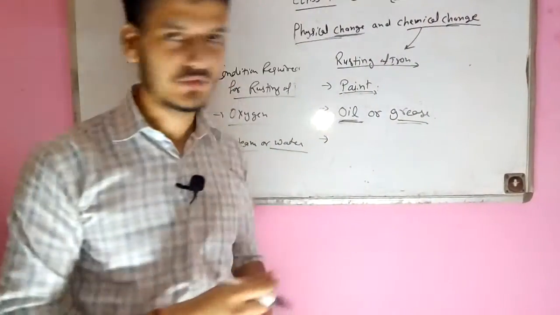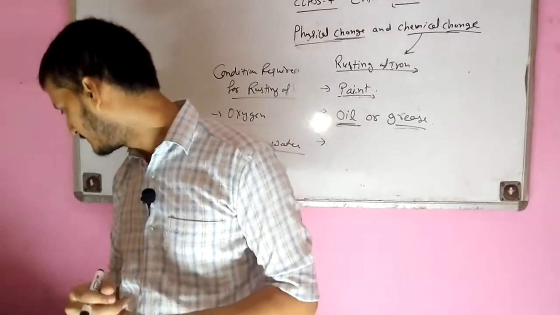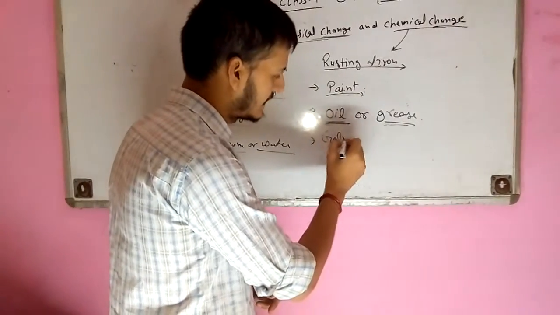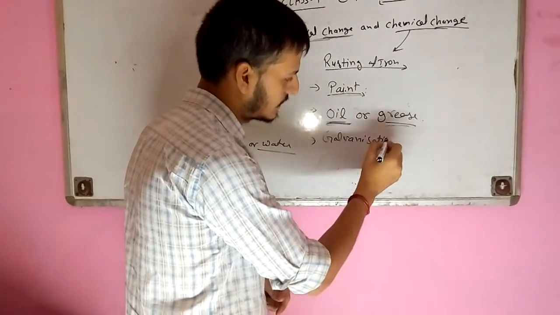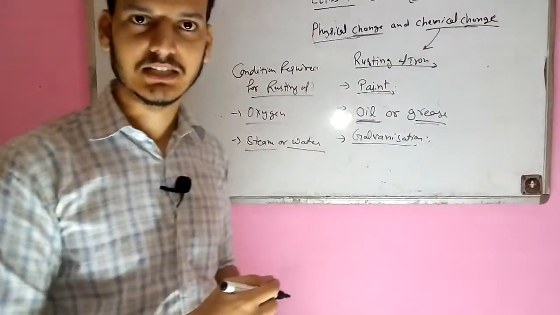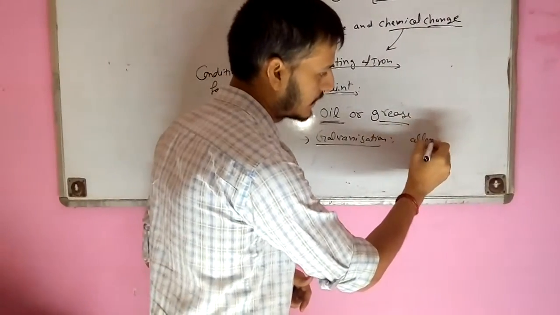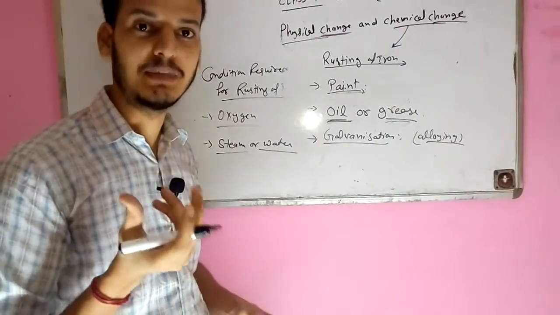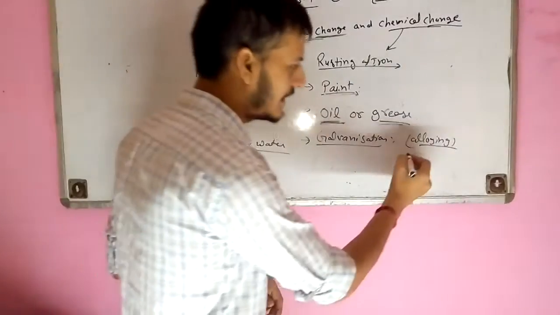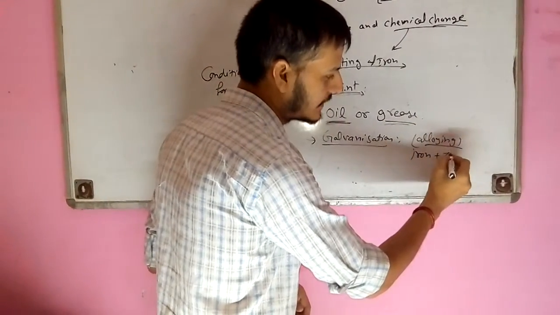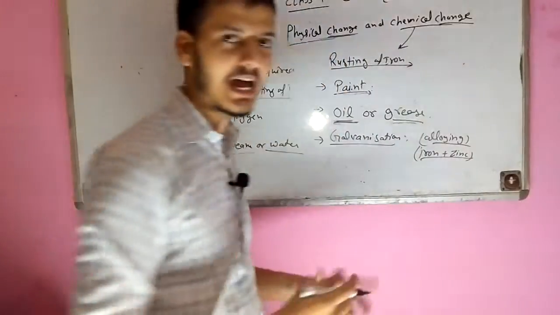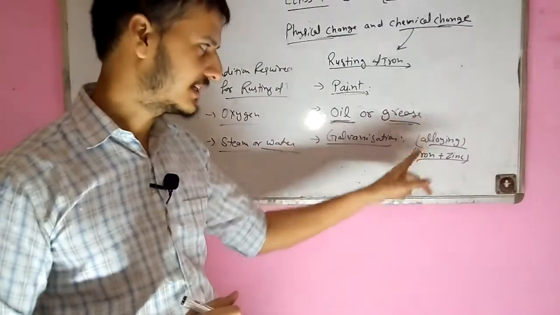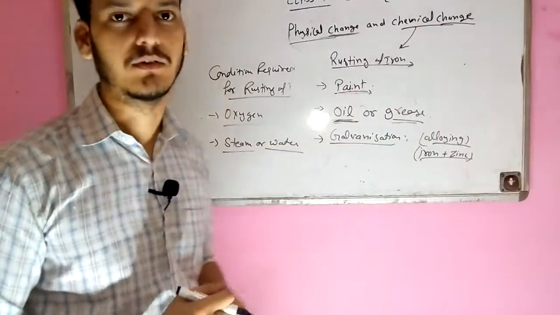And the third thing which we can use for protection against rusting is known as galvanization. Galvanization is a kind of alloying process. In an alloy, we generally mix two or more metals. So here we add zinc to the iron. When we add zinc and iron mixtures, that is known as the galvanization process. When we add the zinc, it protects the iron from rusting.